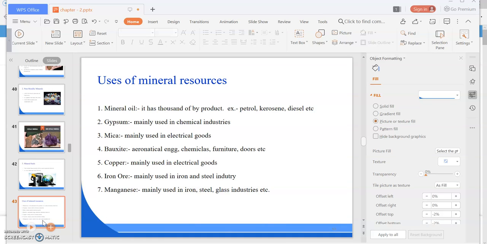Okay, so now we are going to study about the uses of mineral resources. There are various uses of mineral resources. First of all, we need to know about the mineral oil, about the gypsum, about our mica, about our bauxite, copper, iron ore, manganese. Okay. So these are the various types of minerals which we are using in our day-to-day life, and also it helps for our growth and development.